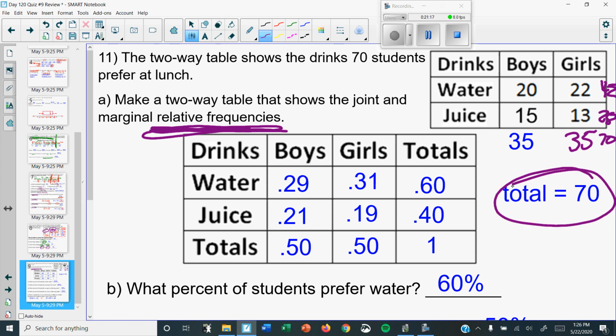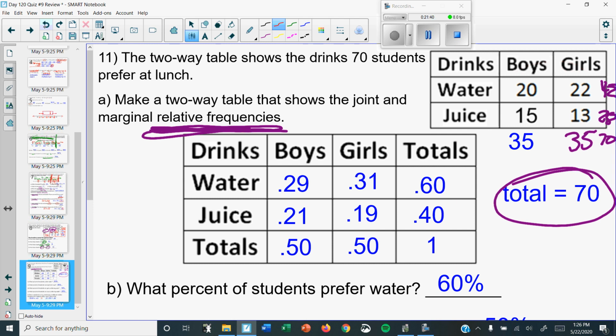You need that total. Now, the worst thing you could do right now is take these numbers and copy them right there. Why would we ever ask that? That would be such a silly question to just say, can you copy the numbers? Why? This isn't first grade. So you actually have to do some math. I know, a shame. Who would have thought you do math in a math class?